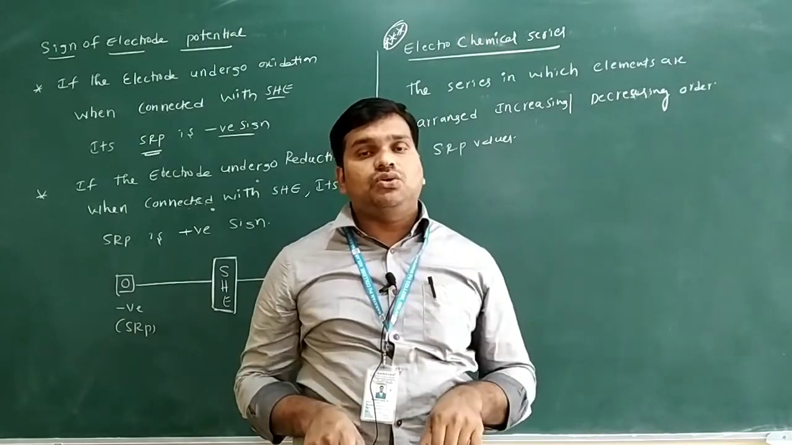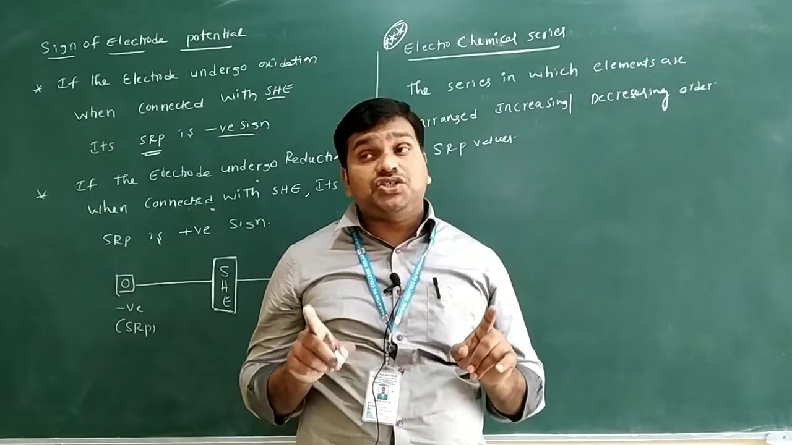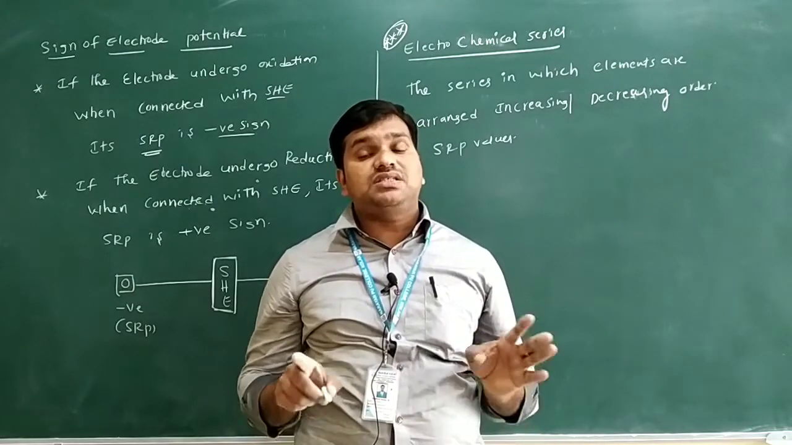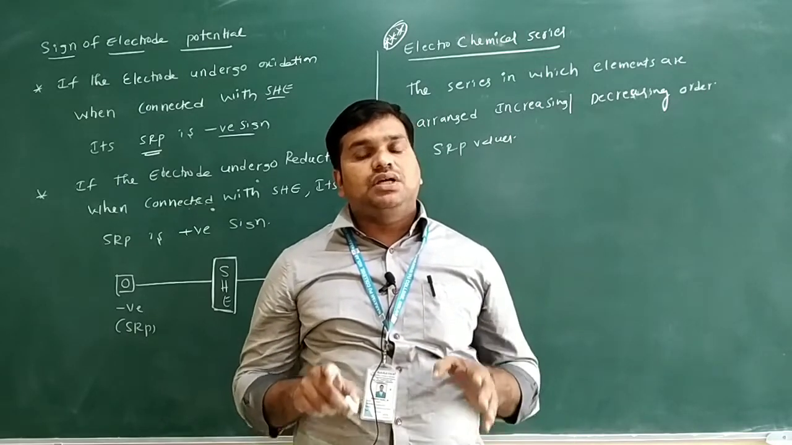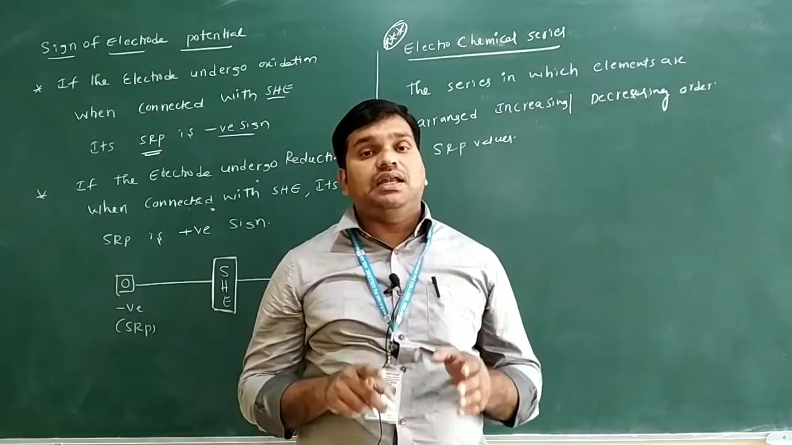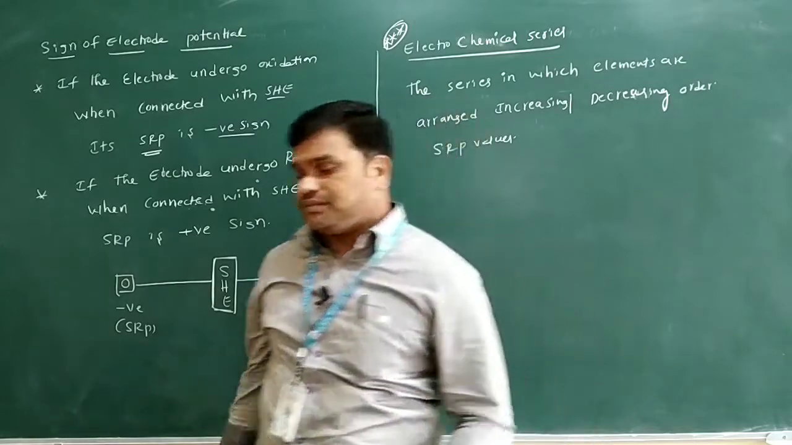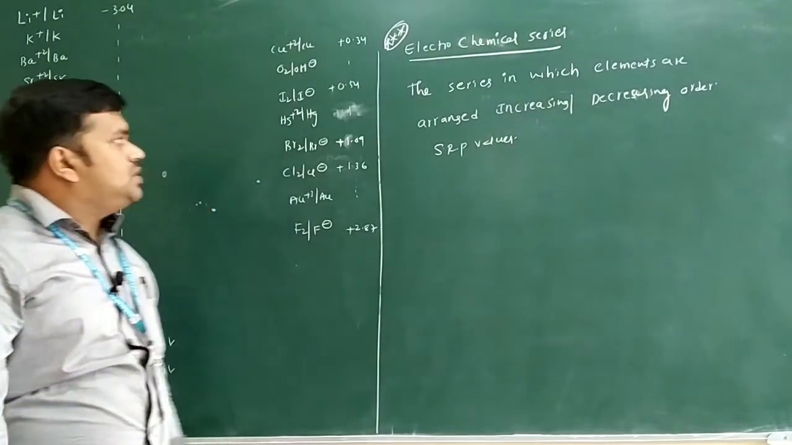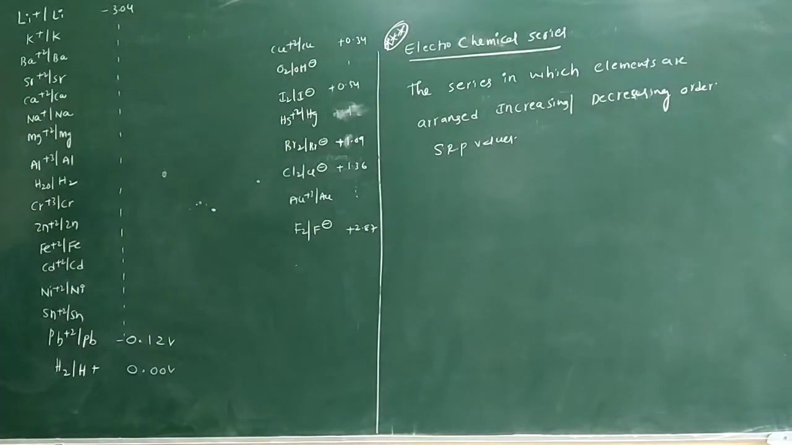So all these elements can be arranged in one series only, based on what? Based on their reduction potential values, that is SRP values only, standard reduction potential values. That series we call the electrochemical series. So this is the arrangement of the electrochemical series.